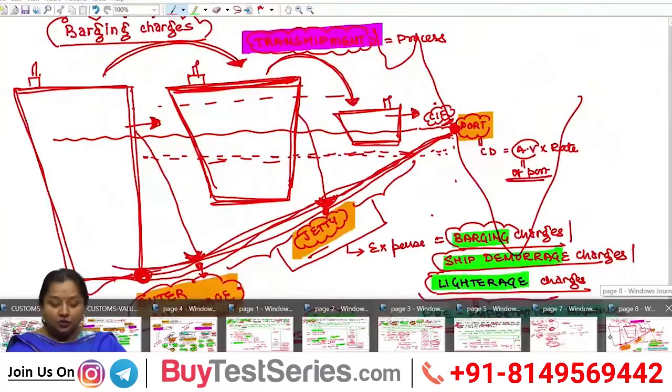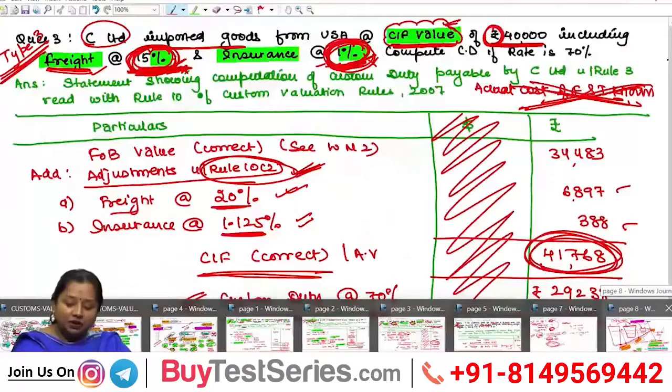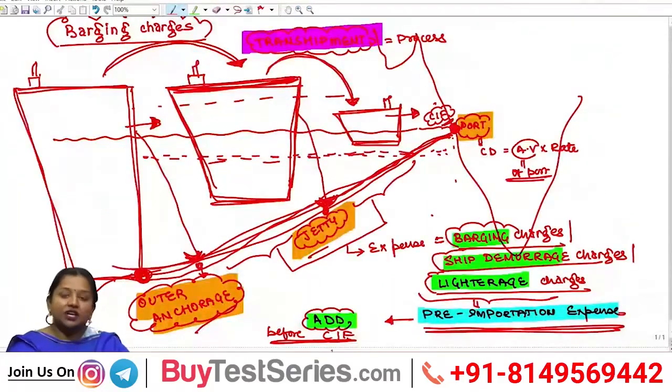Another question which can come based on Rule 10(2) is based on barging charges. What are these barging charges?